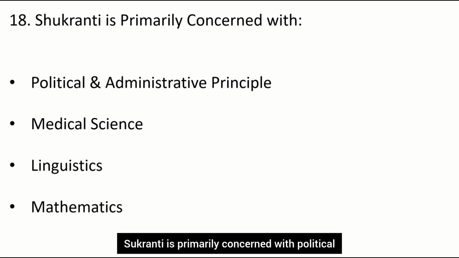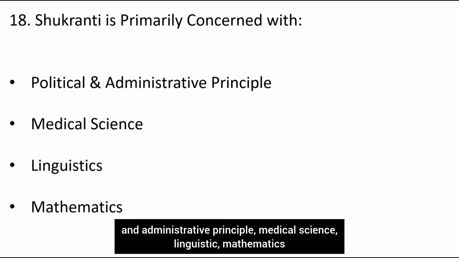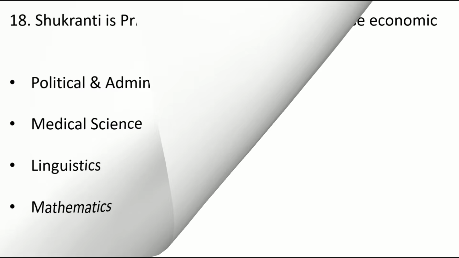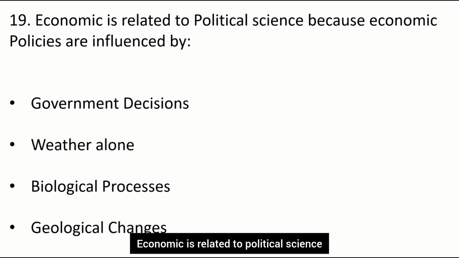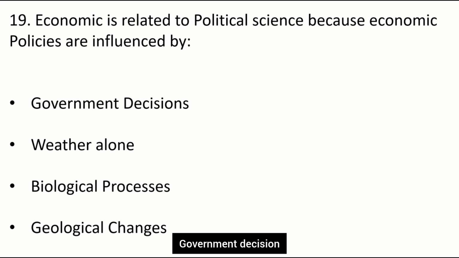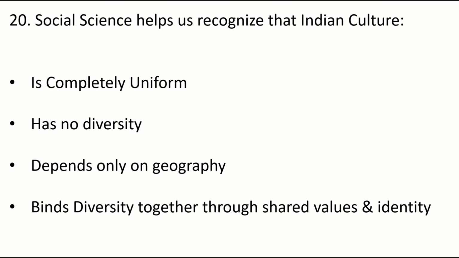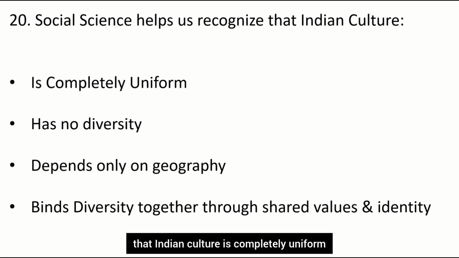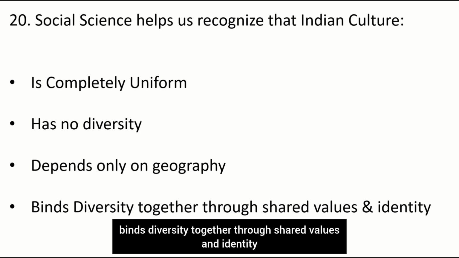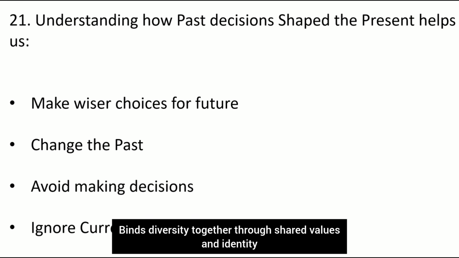Sukraniti is primarily concerned with political and administrative principles, medical science, linguistics, mathematics. Political and administrative principles. Economics is related to political science because economic policies are influenced by government decisions, weather alone, biological processes, geological changes. Government decisions. Social science helps us recognize that Indian culture is completely uniform, has no diversity, depends only on geography, or binds diversity together through shared values and identity. Binds diversity together through shared values and identity.